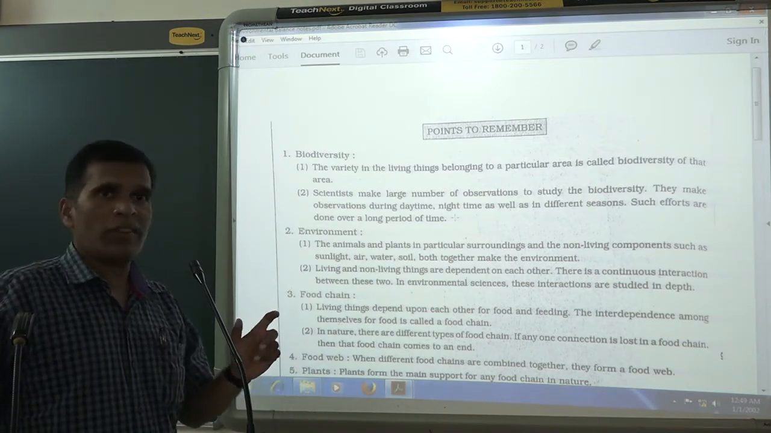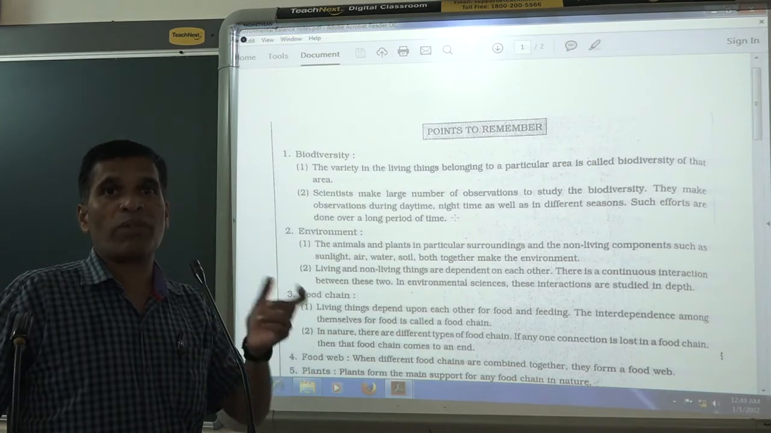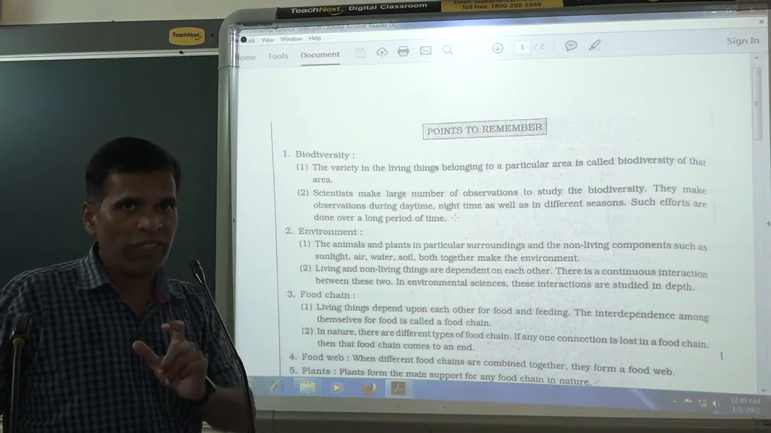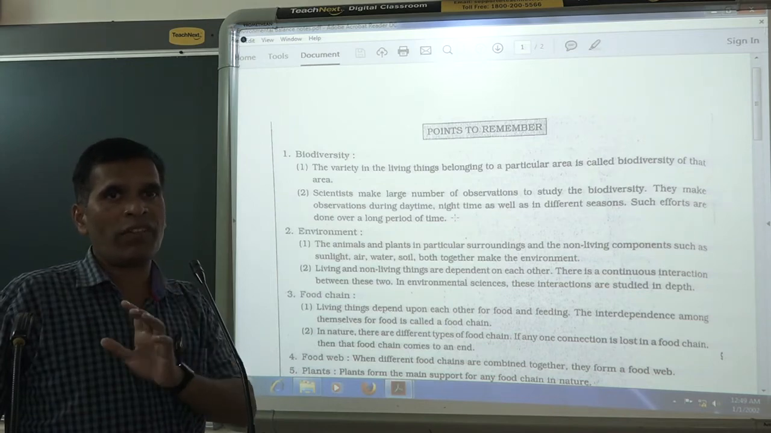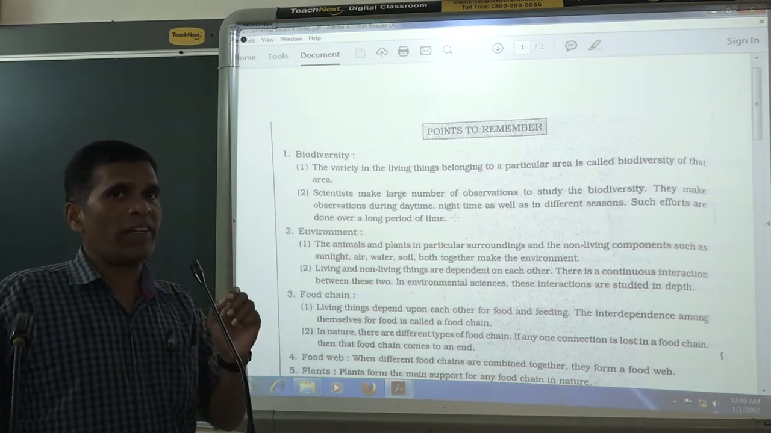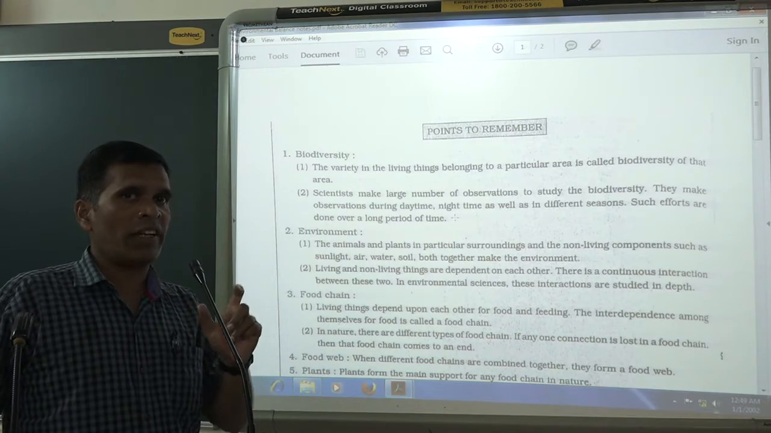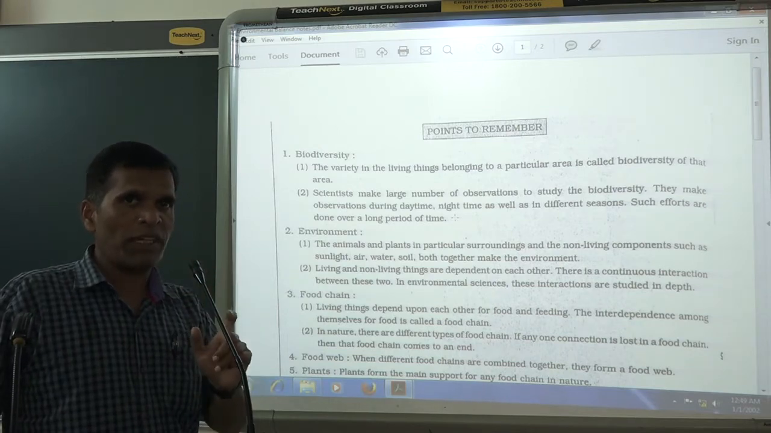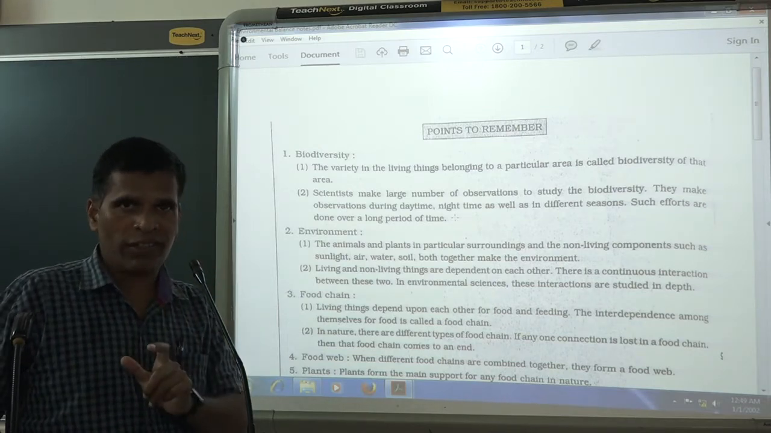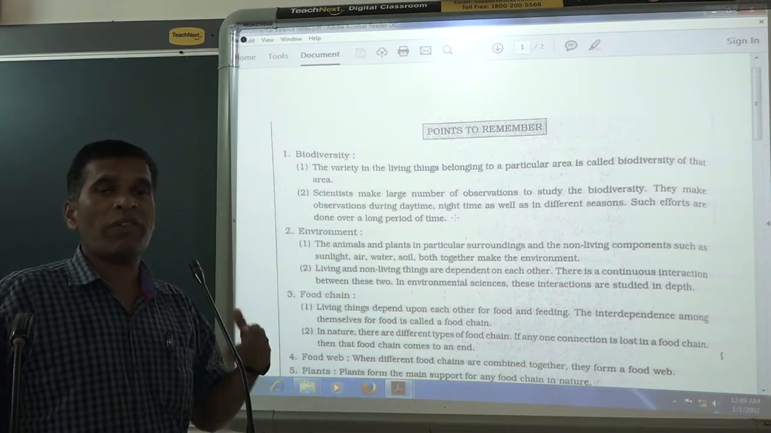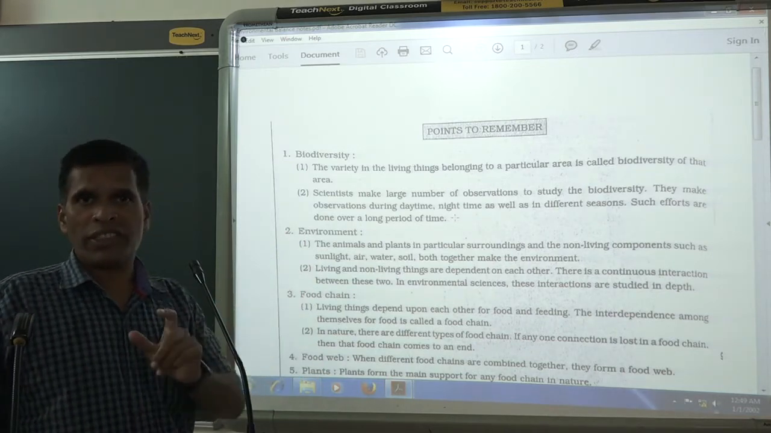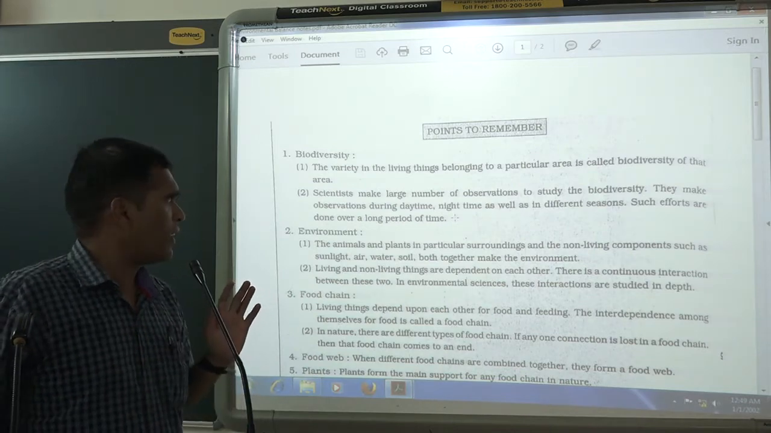And whatever the plants are there, whatever the living things are there, whatever the biotic things are there, biotic means the living things. Abiotic means the non-living things. How they are interrelated, how they are dependent on each other, that every plant and every animal, whether they are getting the food or not, the scientists will see that. After that they will declare, yes, the biodiversity is healthy in this area.